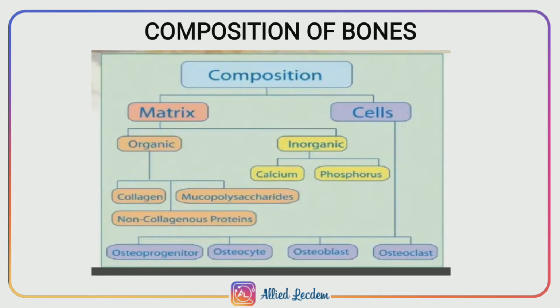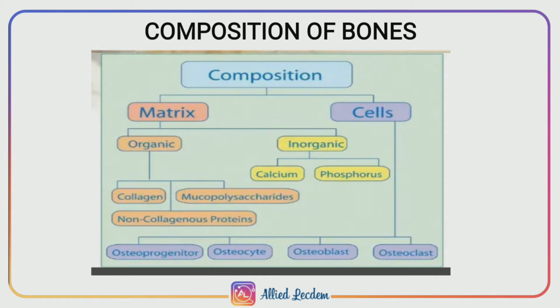Next is the composition of bones. Bones are composed of bone cells and extracellular matrix. Under bone cells we have osteoblasts, osteocytes, osteoclasts and osteoprogenitor cells. Osteoblasts and osteocytes are derived from osteoprogenitor cells. Osteoblasts are bone forming cells. They secrete bone matrix. They are responsible for the mineralization of the bone tissue.